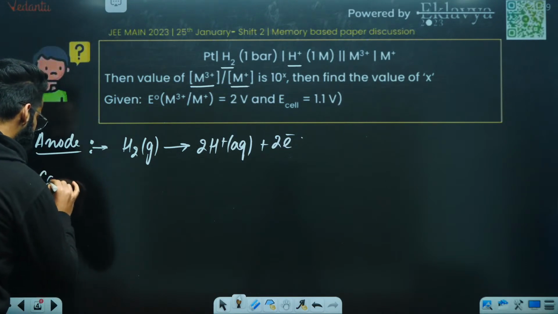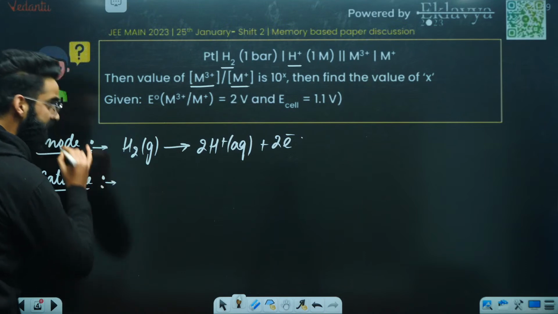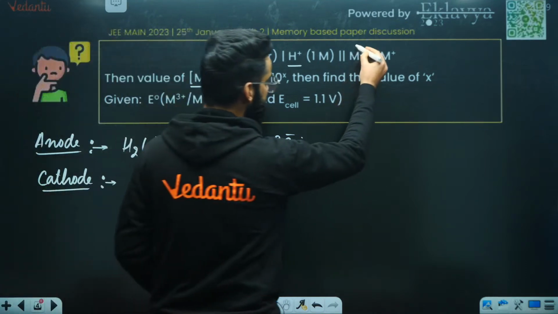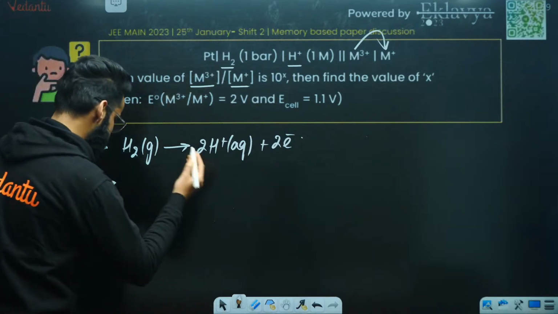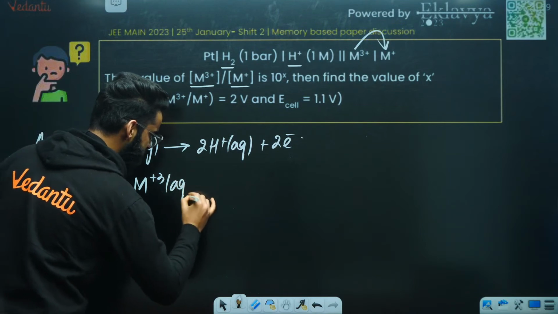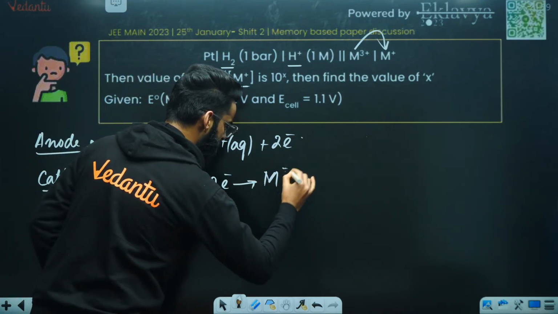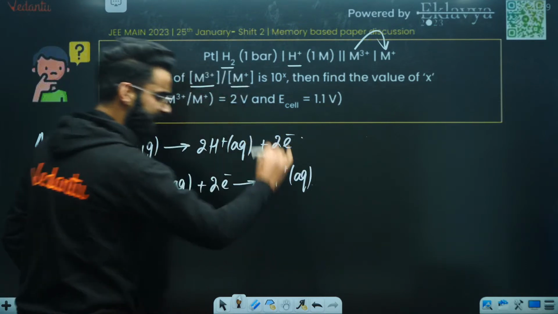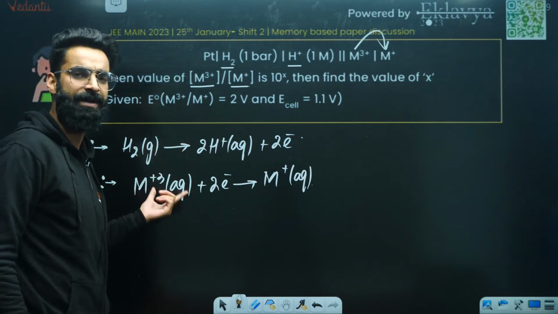Similarly, my dear students, what will be the reaction taking place at cathode? You know, at cathode, reduction takes place. Reduction means gain of electrons. So it's M tri-positive getting converted into M positive. So basically, M tri-positive aqueous will be gaining 2 electrons and getting converted into M positive aqueous. This is the reaction taking place at cathode as well. So you wrote the reaction at anode, reaction at cathode.